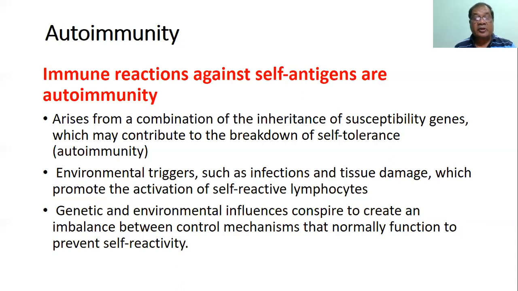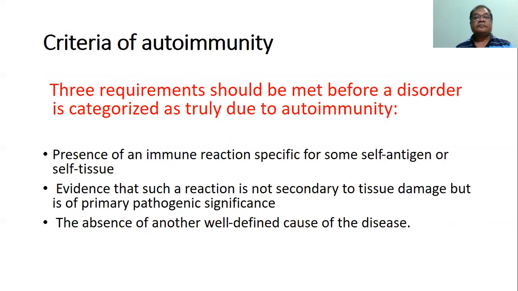So there is formation of new antigen, or sometimes exposure of hidden antigen that can mount an immune response, and this can give rise to autoimmunity. The genetic and environmental influences conspire to create an imbalance between the control mechanisms that normally function to prevent self-reactivity. So the control mechanism is in jeopardy, it is destroyed, and ultimately autoimmune response occurs.